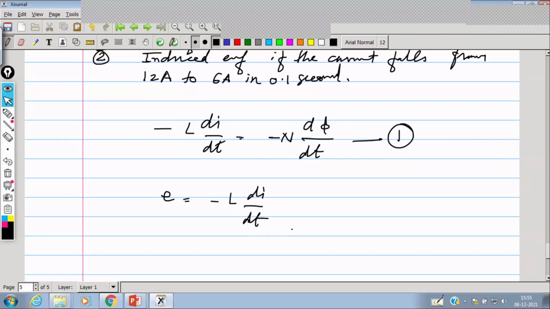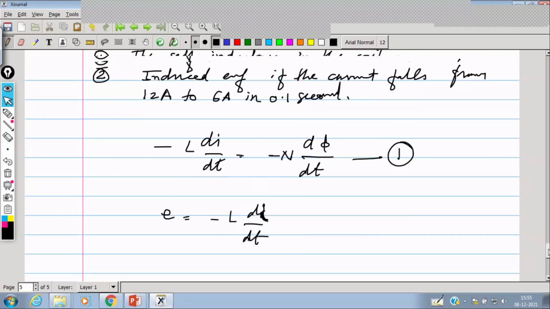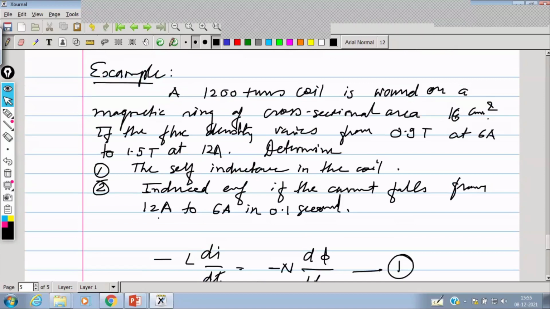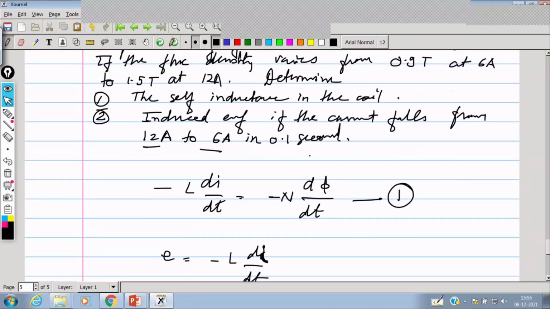Fine. And if you insert the various parameters, di is change in current, dt is change in time. So di is how much given here? That is given 12 ampere to 6 ampere, means 12 minus 6 is the change in current. Fine. And dt is in 0.1 second. So the initial time is 0 and it is being transferred to 0.1. So 0.1 minus 0 is your dt. And similarly, you can find the different parameters.